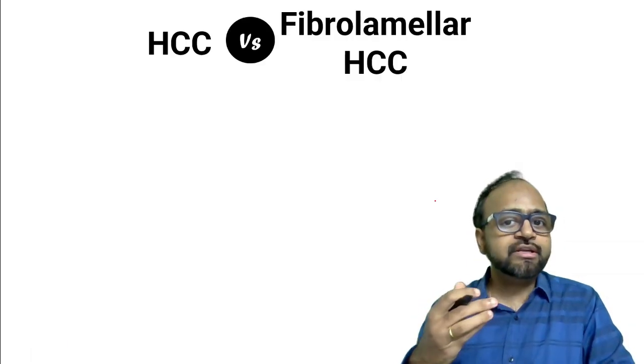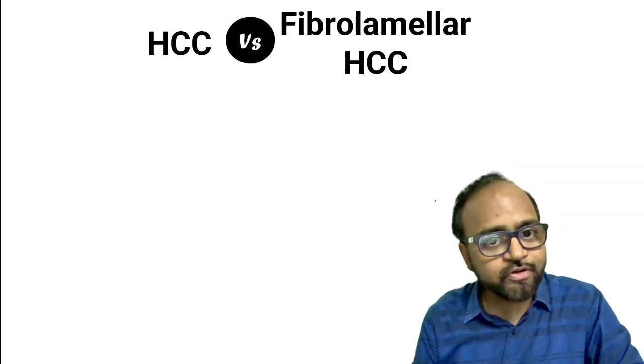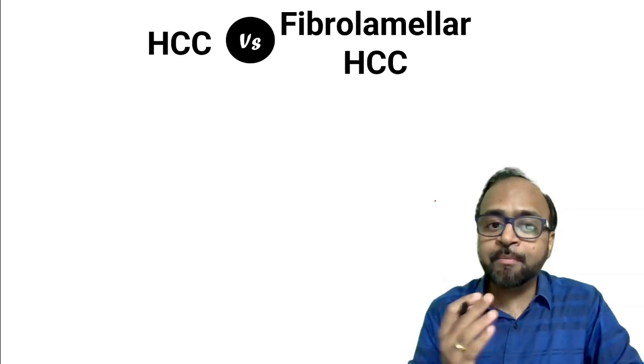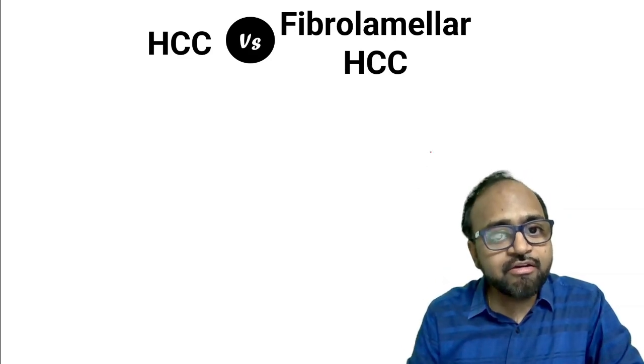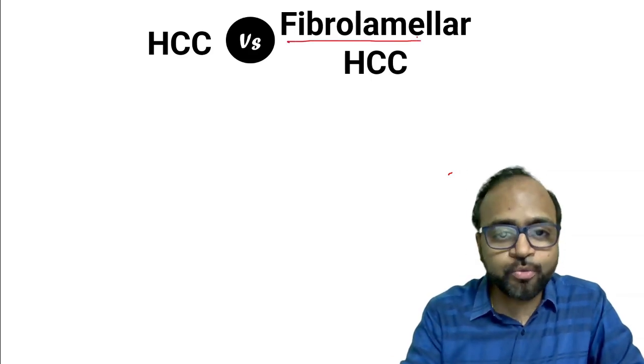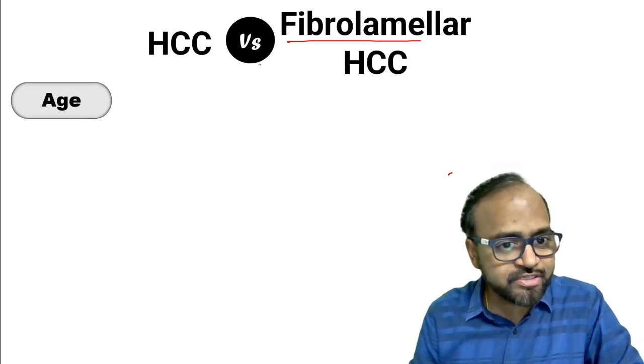Now, we have already discussed the peculiar features of HCC. Let us put it in the form of a table and discuss the clinical differences between hepatocellular cancer and a fibrolamellar variant of HCC. Let us do a quick clinical comparison of both. Age we have already discussed.